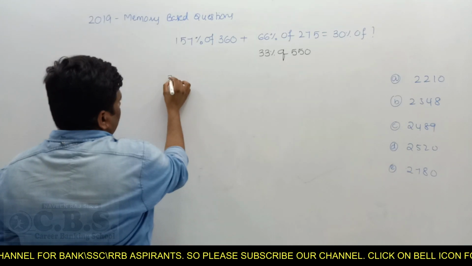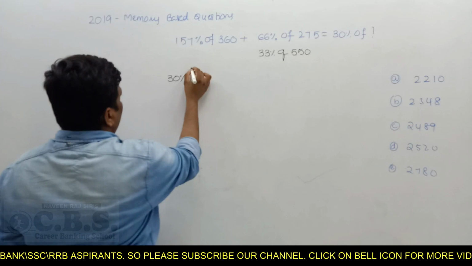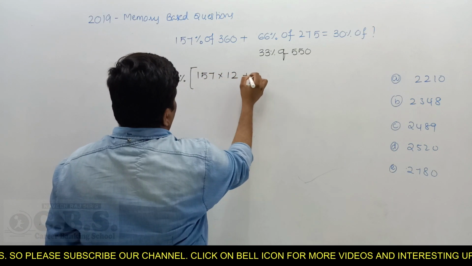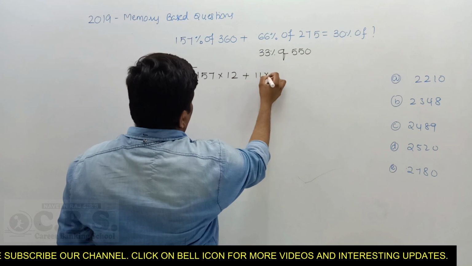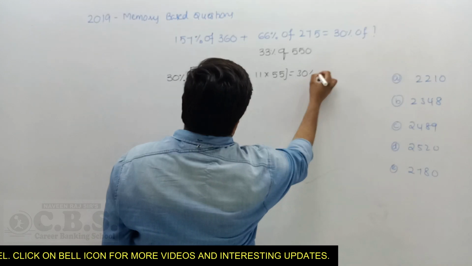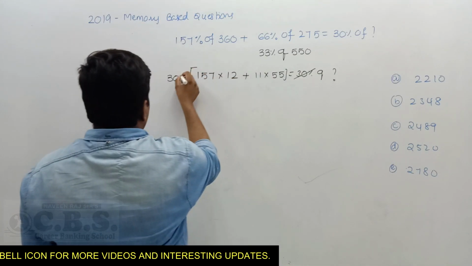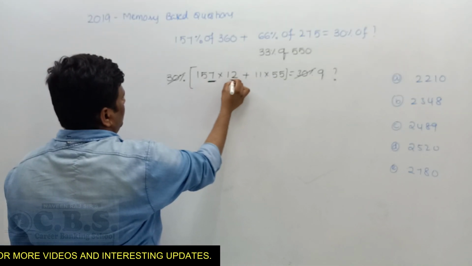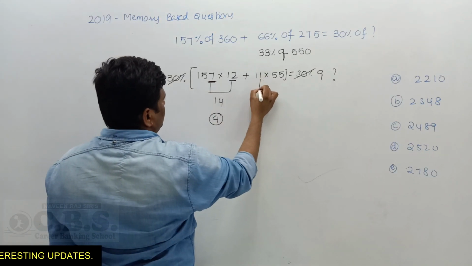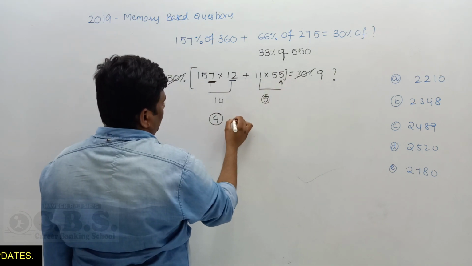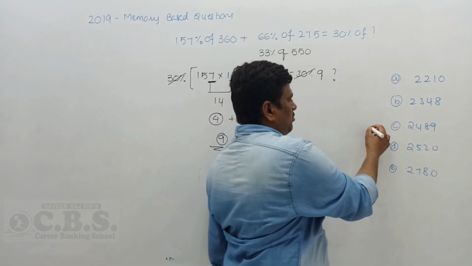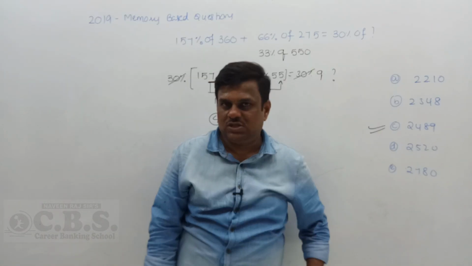Now what I do is, I take 30% as common. 30% is common. Here 157 left, here 12 left, here 11 left, here how much left? 55 left. Now 30% of question mark. 30% and 30% get cancelled. Unit digit is 7, unit digit is 2. 7 2s are 14, so unit digit is 4. Unit digit is 1 and 5. Multiplication is 5. 5 and 4 give you unit digit 9. So which option is favorable for unit digit 9? Only option C. That's your final answer.